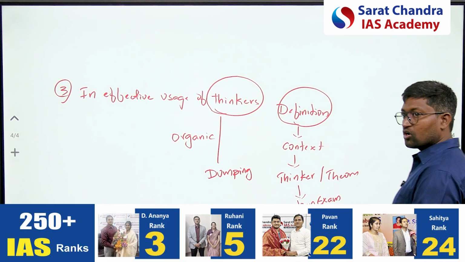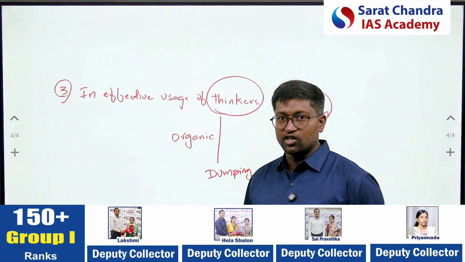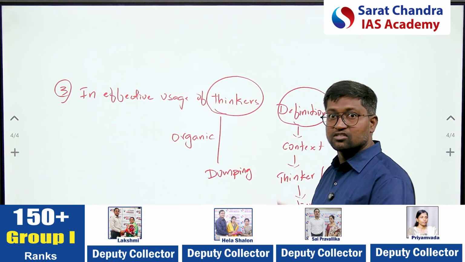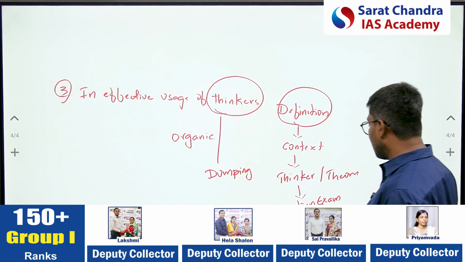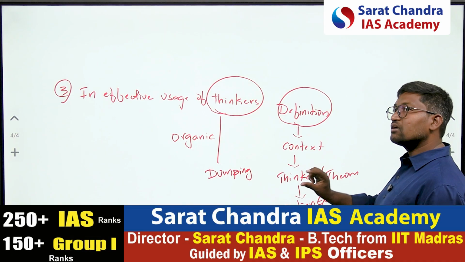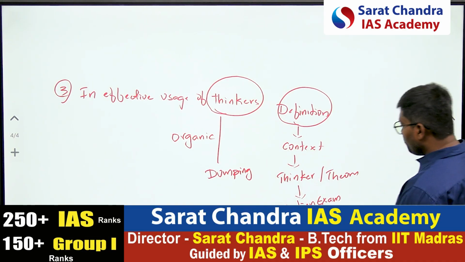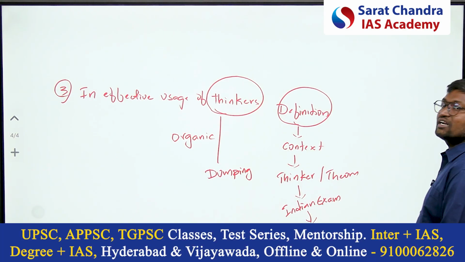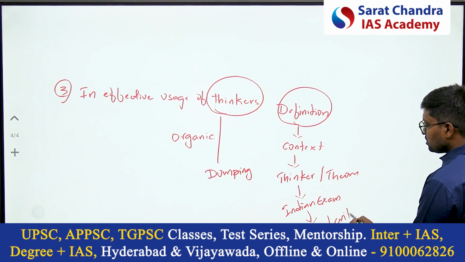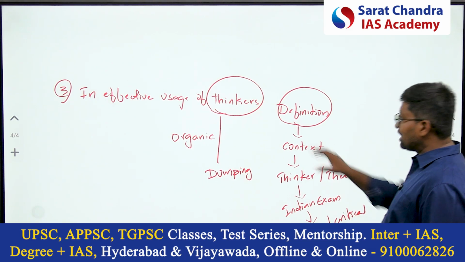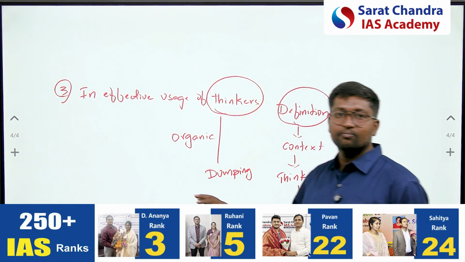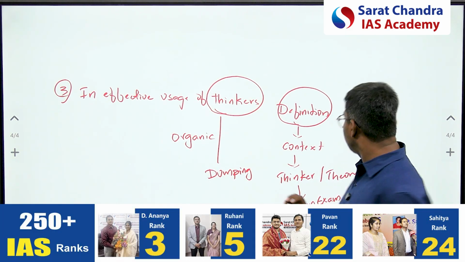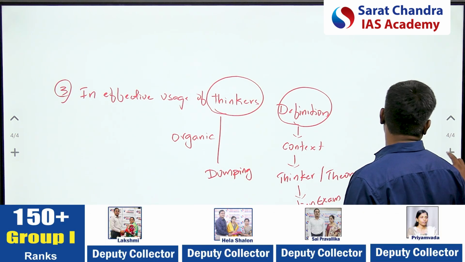If the question asks for a critical view, you can also give the critical view before the way forward. This is how thinkers have to be brought organically, which is very much missing in your answers.